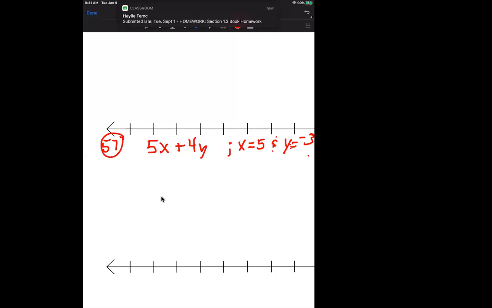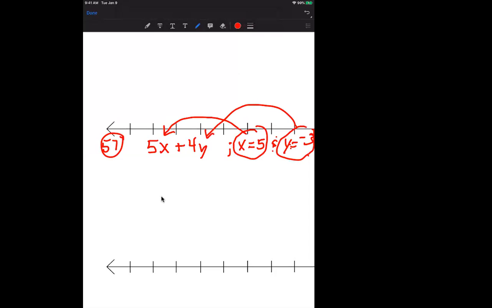So, Emma, I'll show you right here. What we do is we're going to take, and I apologize, I don't have two different colors here, but the x is 5. We're going to plug that in where the x is. And then where the y is -3, we're going to plug that in where the y is. So the way this will look is anytime you plug in, you use parentheses. So 5 times, and so for x, that's going to be a 5 here. Plus 4, now we're plugging in, in this case, a -3. That's a weird looking -3, I apologize.